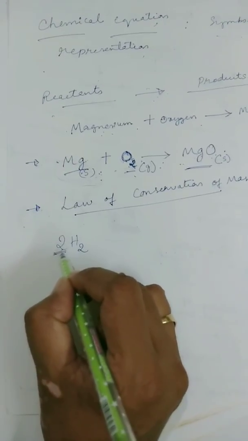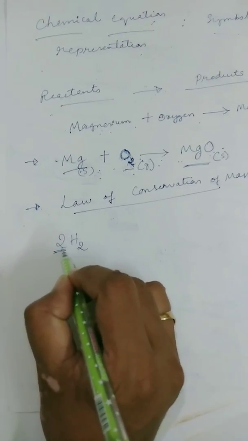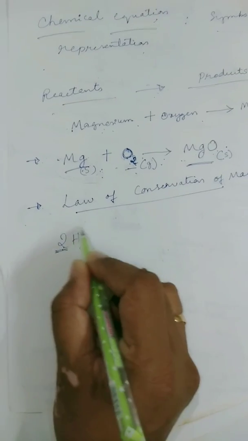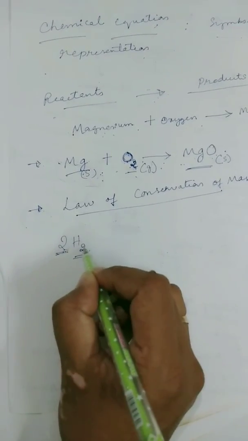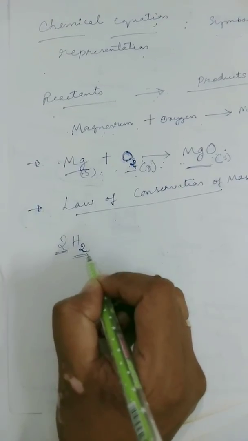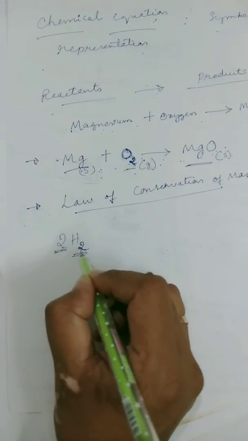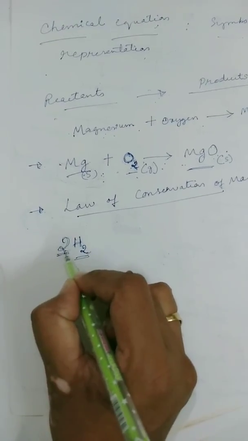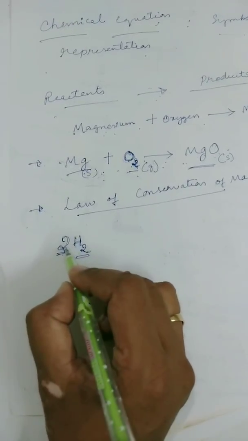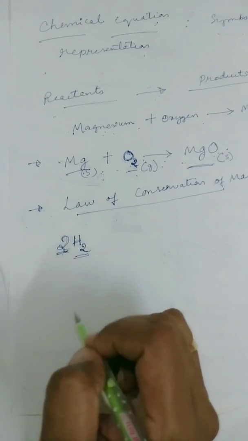This is called the coefficient, which represents the number of molecules of this particular entity. So the subscript gives you the number of atoms and the coefficient gives you the number of molecules.